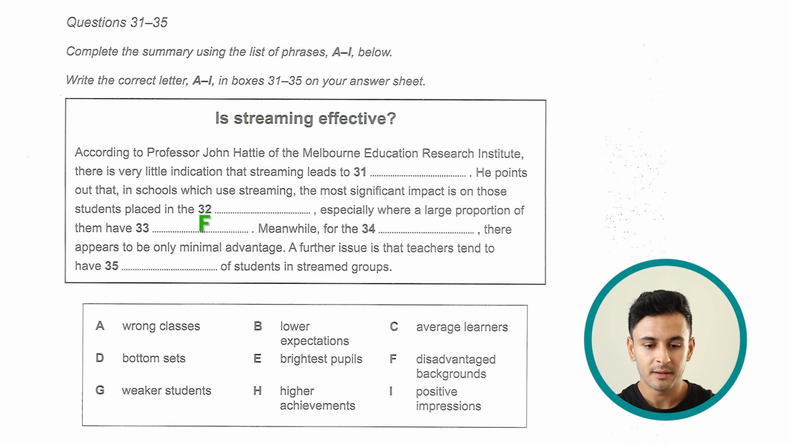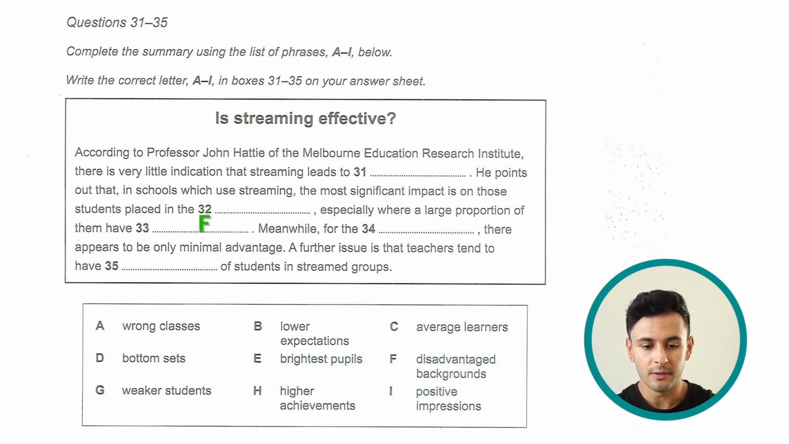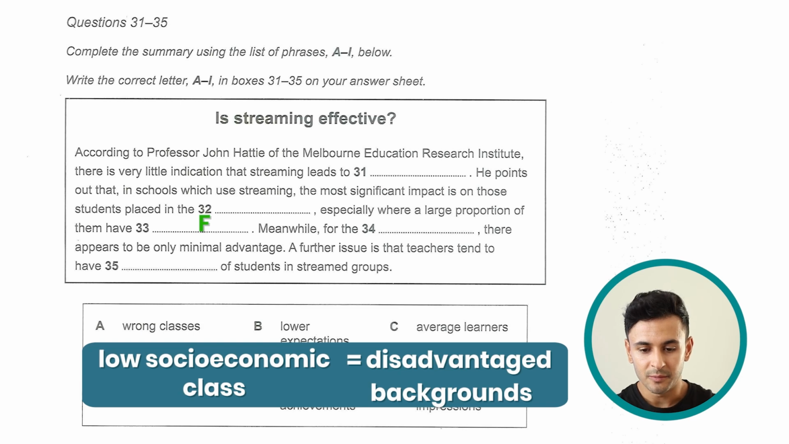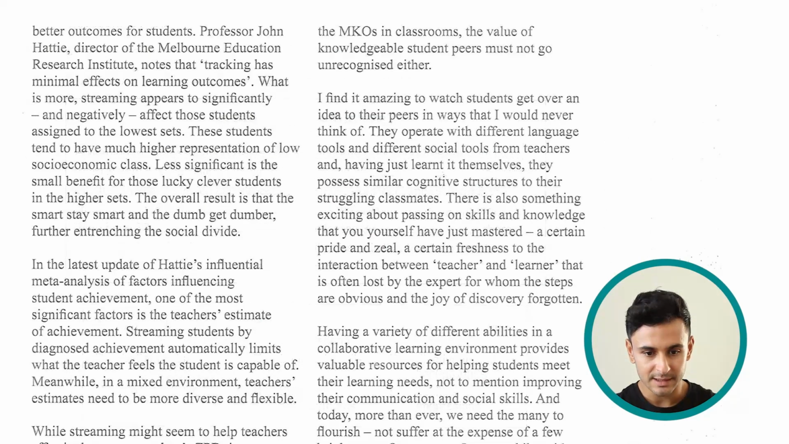So the synonyms here are: these students tend to have much higher representations, and that translates into a large proportion. And then you have low socioeconomic class, which is also a synonym with disadvantaged backgrounds or underprivileged backgrounds. Meanwhile, for the 34, there appears to be only minimal advantage. So as I already explained earlier, the smart are staying smart and the dumb are getting dumber. It is basically the same thing. There appears to be minimal advantage, which was also highlighted here.